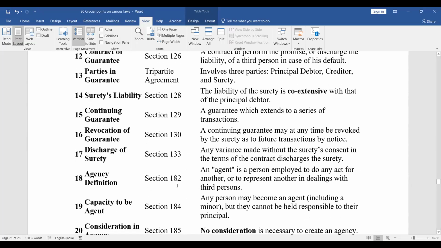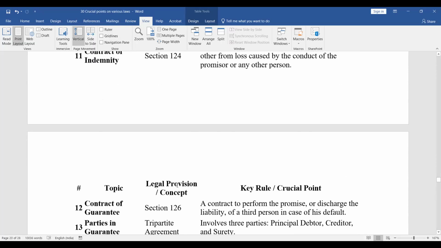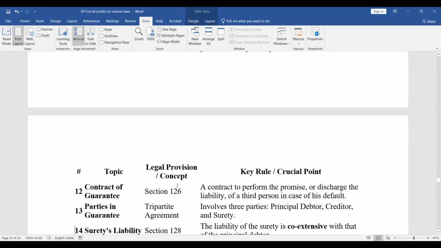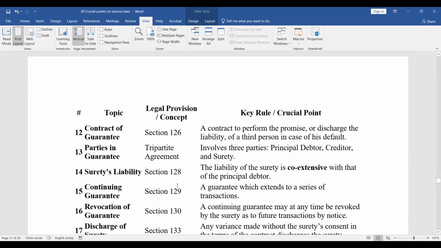Contract of guarantee, section 126. A contract to perform the promise or discharge the liability of a third person in case of his default. Parties in guarantee: a tripartite agreement involves three parties, principal debtor, creditor, and surety. Surety's liability, section 128. The liability of surety is coextensive with that of the principal debtor.